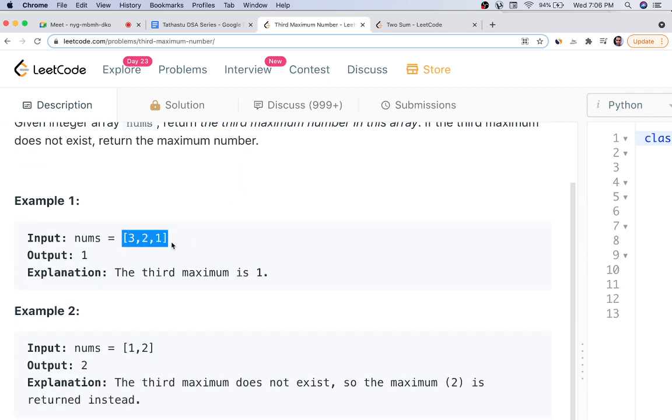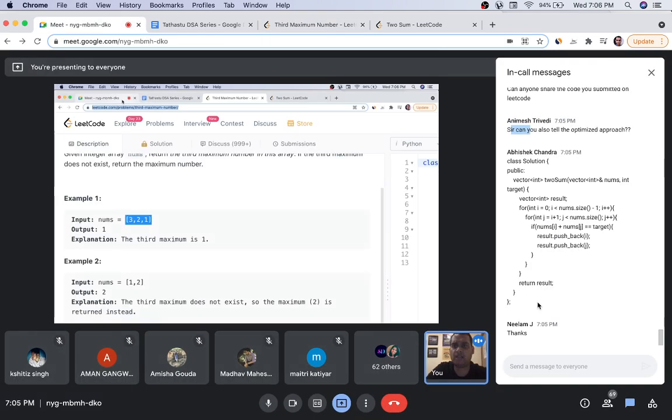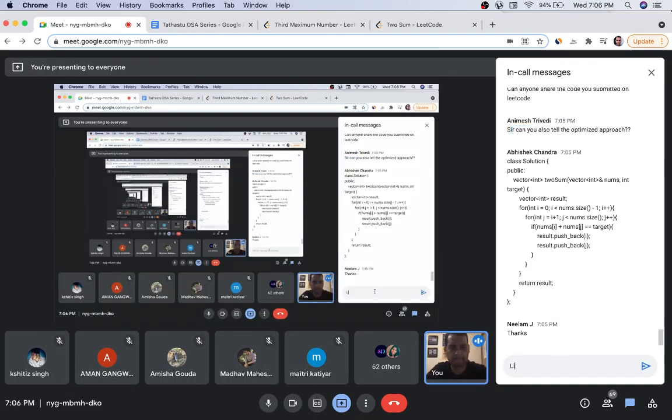So given an array, simple. And let me also give the link in the chat, link to P2.